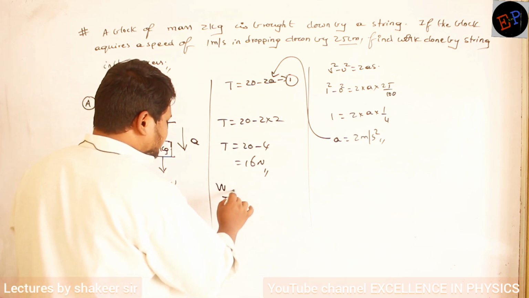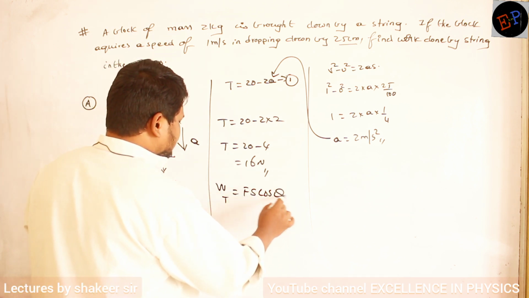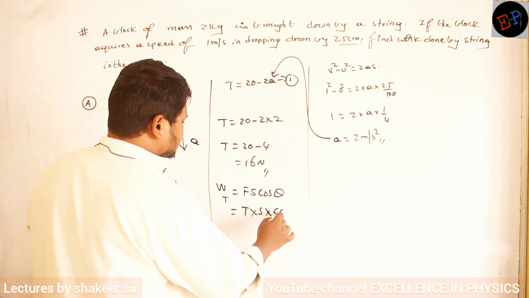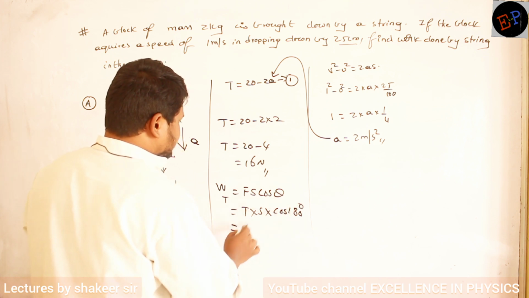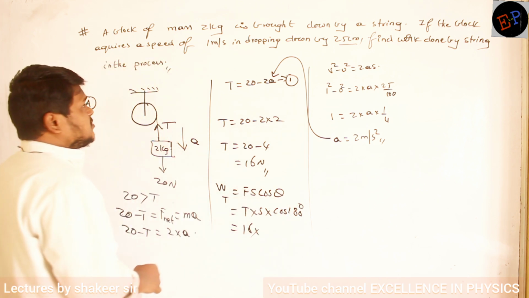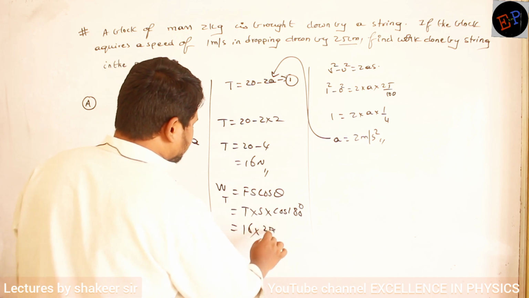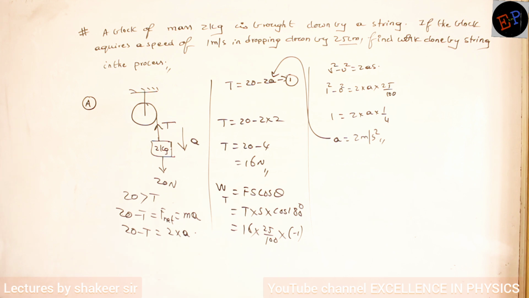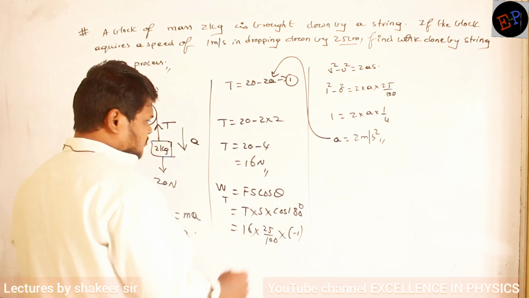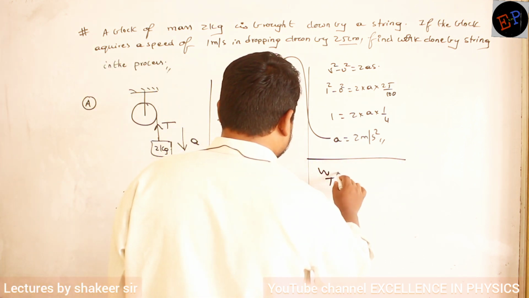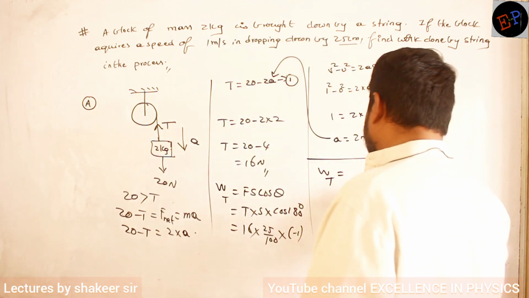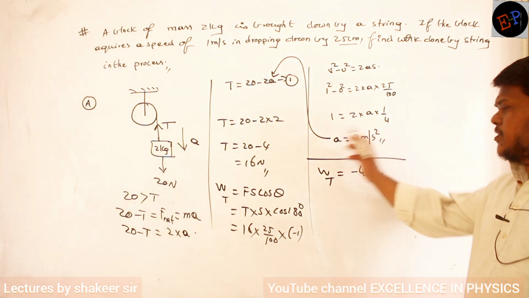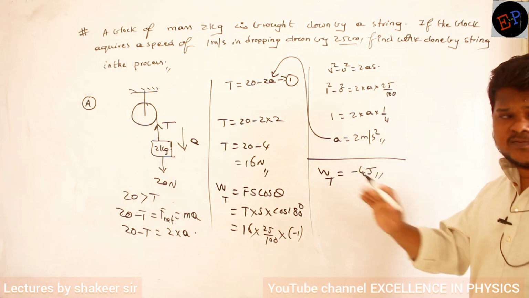Work done by tension is how much? F s cos theta. So force applied is nothing but the tension, displacement is s, and the angle is 180 degrees. Tension is how much? 16. Displacement is how much? 25 centimeters, so 25 by 100 multiplied by cos 180, whose value is minus 1. Clear? So therefore work done by tension is minus 4 joules. That's all. It means the string is doing this much amount of work.